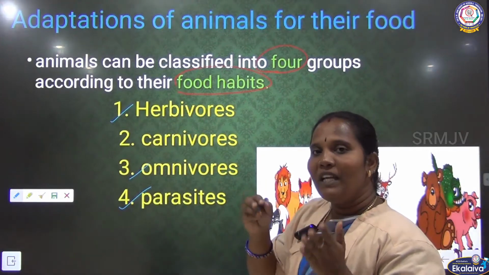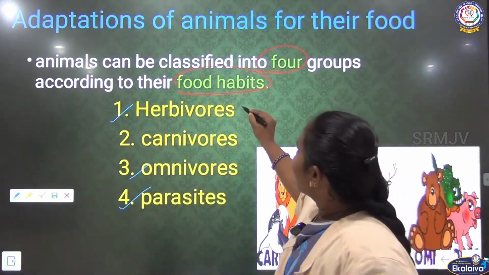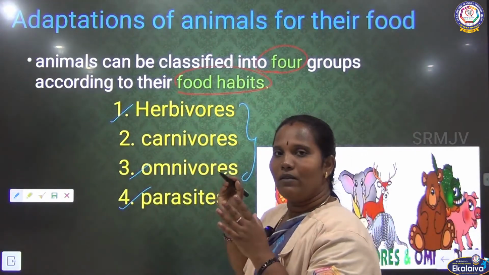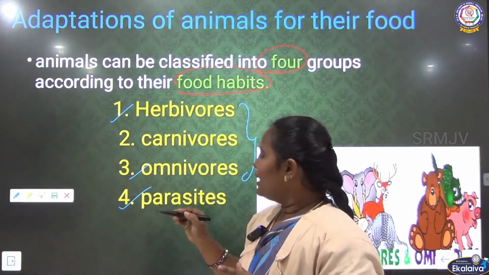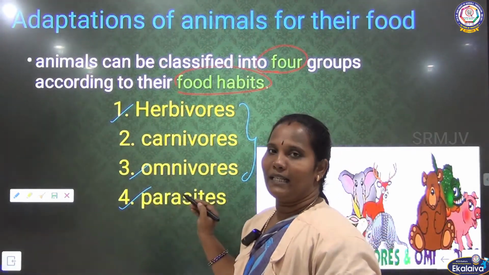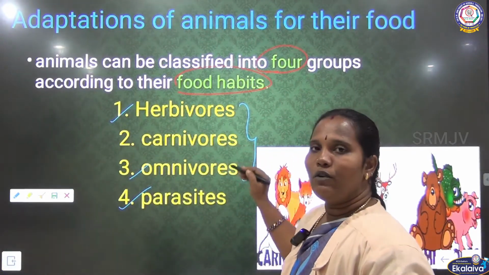In the previous classes, you saw the first 3 topics, isn't it? But in this 4th standard, they have given one extra additional group, the parasites, okay. Each and everything we have to see.